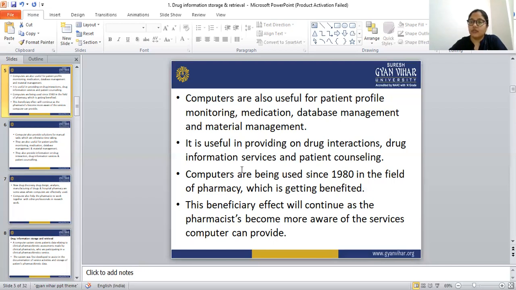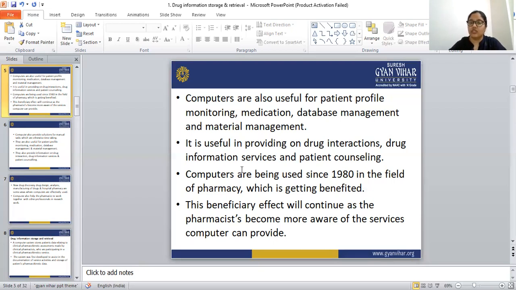This is only possible with the computer. It is also useful in providing drug information services. All the information about the drug we can find out from the computer: all the ingredients present in that dosage form, and how much drug is present in that dosage form.